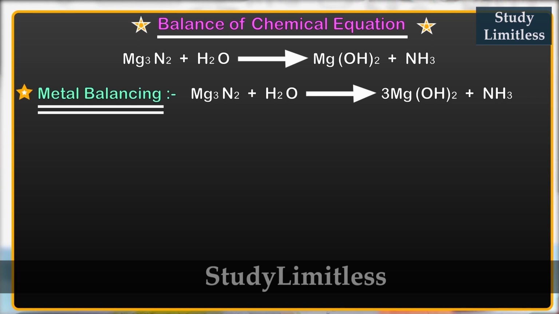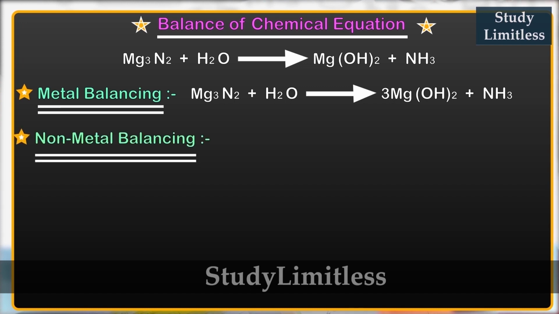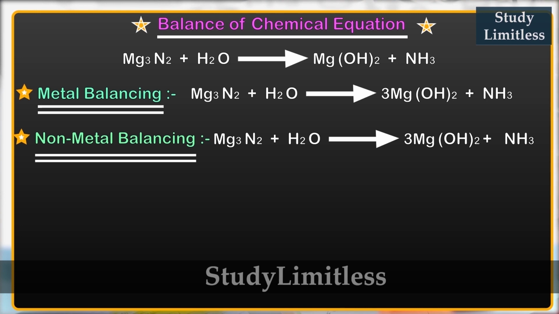And then, in order to balance magnesium, a simple thing, we have to add a 3 as a coefficient to magnesium hydroxide. Then let's move on to the non-metal, as we do not have any more metals left in this reaction.